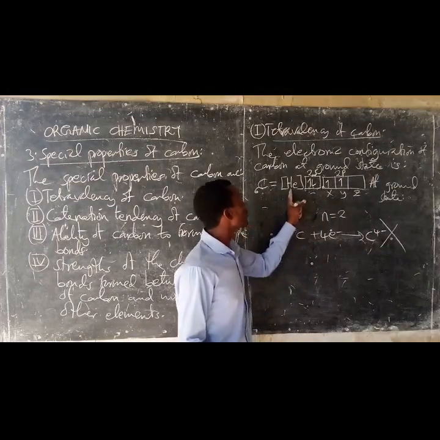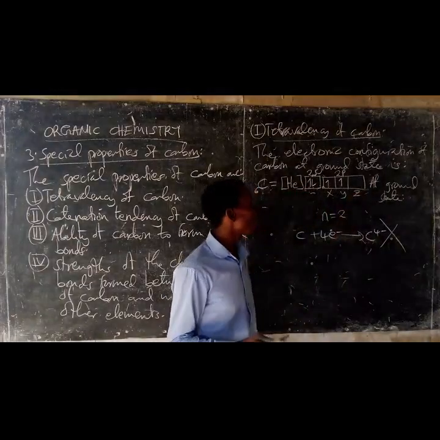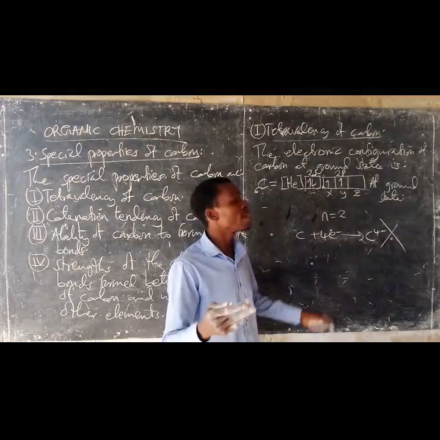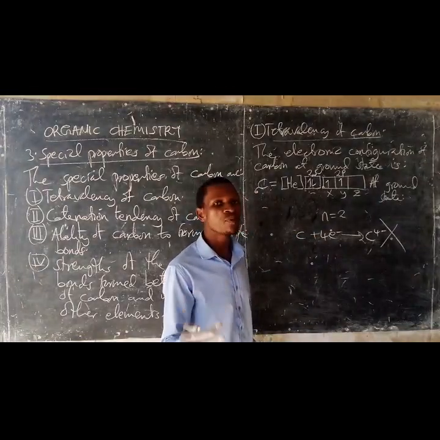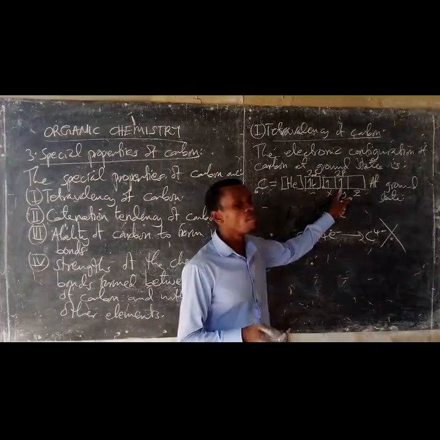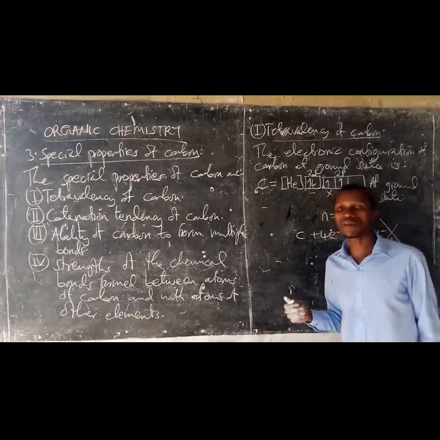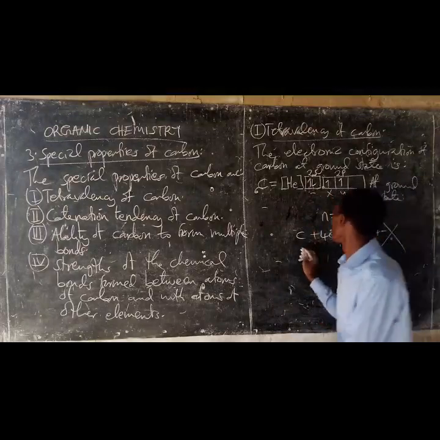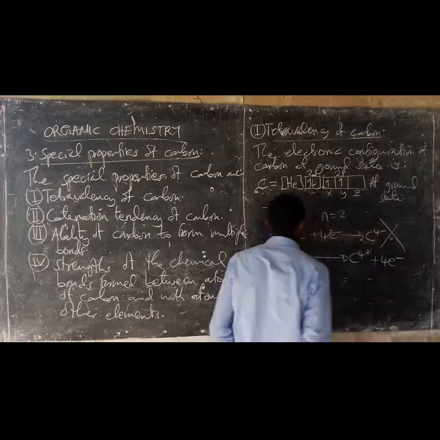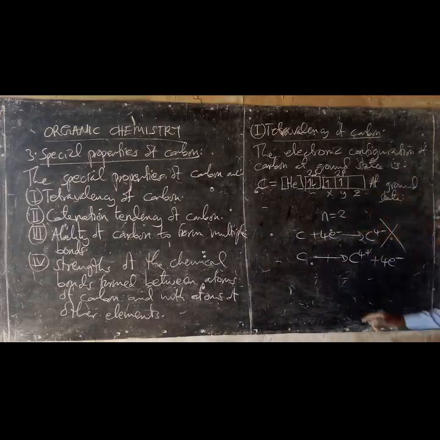But also, when you look carefully at the electron configuration of carbon at its ground state, you notice that in order for the carbon atom to attain the duplet stable structure of helium, it needs to lose 4 electrons. The 4 valence electrons must be lost in order for the carbon to attain the duplet stable structure of helium.